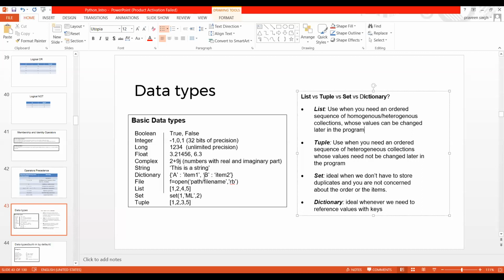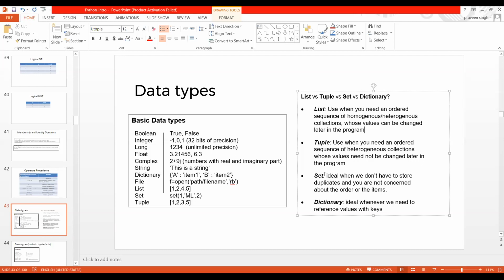I will call only B. B is the key, and the value corresponding to B is item 2. So if I call this dictionary and write the key B, I will get item 2. It is pretty simple and straightforward.